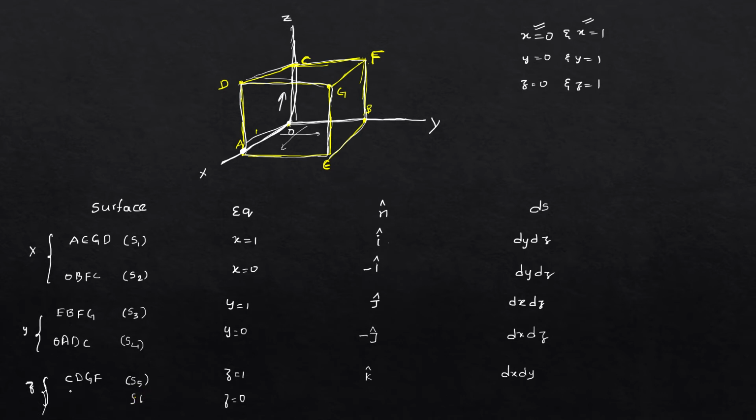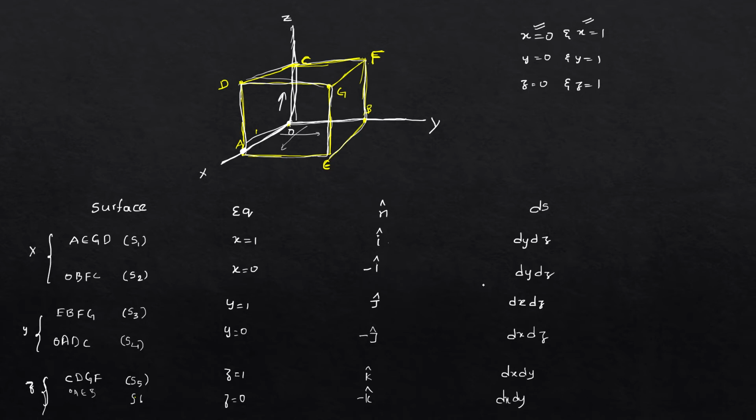I'm unable to write here, so I'm writing here. It will be OAEB, so it will be minus k cap, and here dx dy. Since it is a problem on surfaces and a three-dimensional figure, we have to consider planes, not lines.